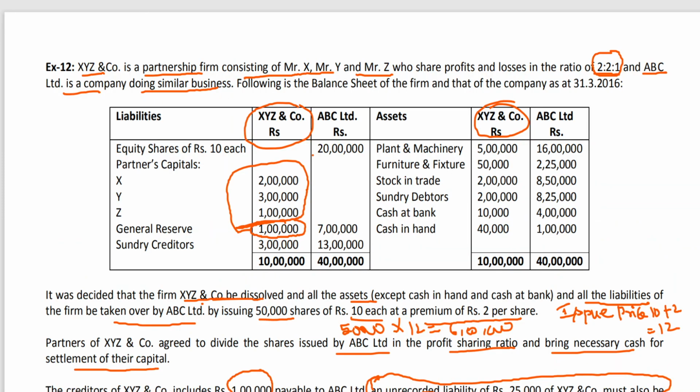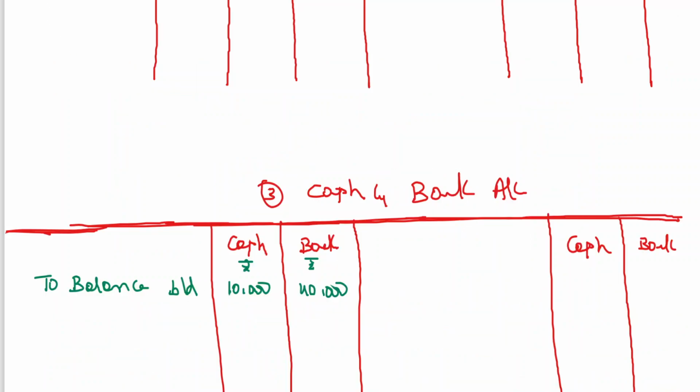And you can see here, partners of XYZ Co agree to divide shares issued in the profit and bring the necessary cash for settlement of their capital. Means we assume that since the firm has been dissolved, the bank account balance has been withdrawn and the disbursement has been done in the form of cash. So what I do here is bank account I'm closing by writing by cash account.